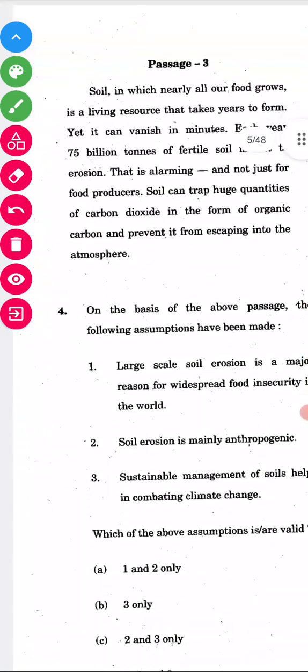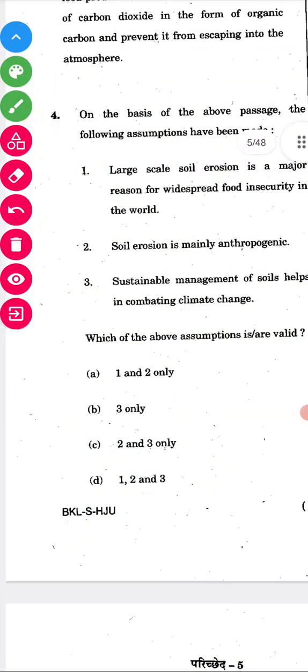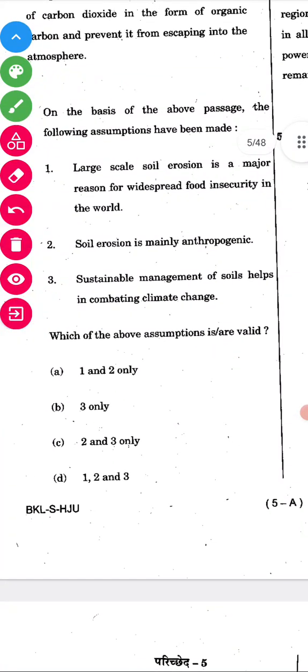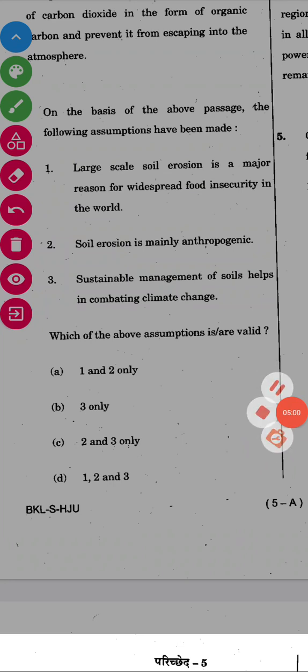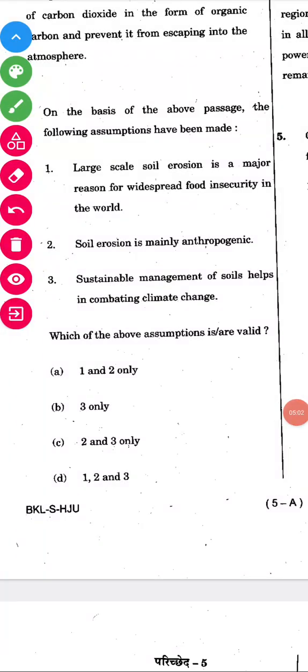Next is the fourth question, and we'll see how it can be solved the easy way. On the basis of the above passage, the following assumptions have been made. One, large scale soil erosion is a major reason for widespread food insecurity in the world.